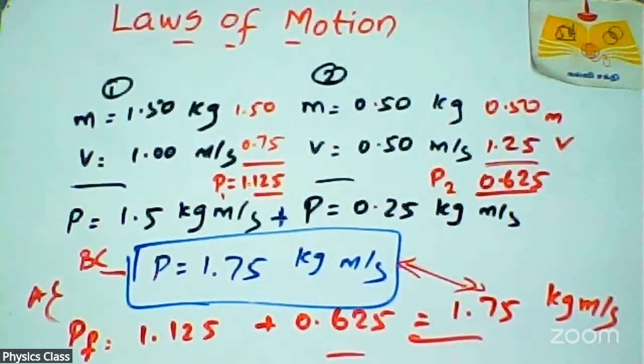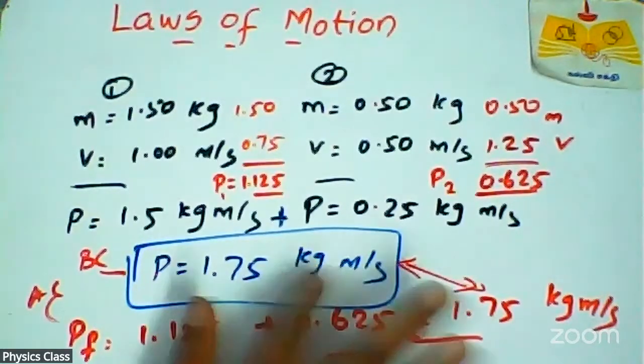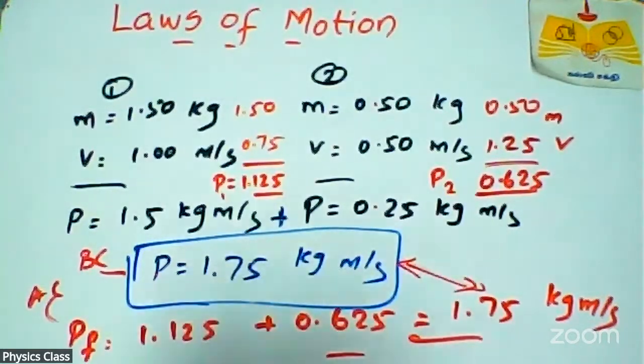Momentum is conserved. Momentum conserved means the momentum before collision equals the momentum after collision. You can check that by the experiment. Mass does not change, velocity changes, and the change in velocity creates a change in individual momentum. But in terms of total linear momentum, both values, before collision and after collision, are the same. So this is the law of conservation of total linear momentum.